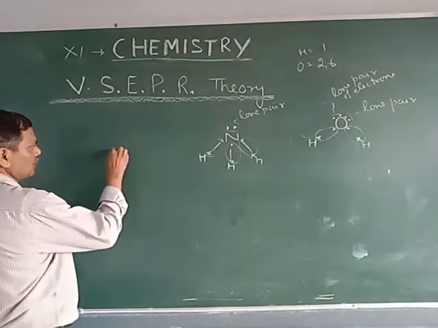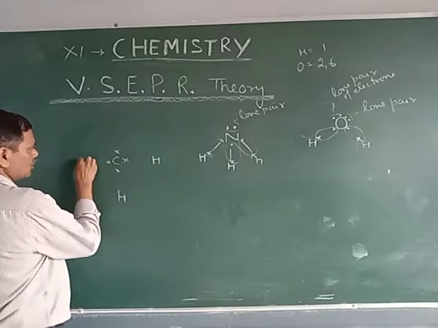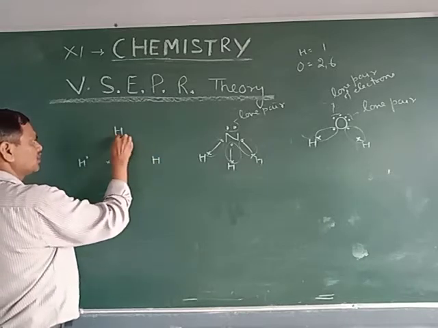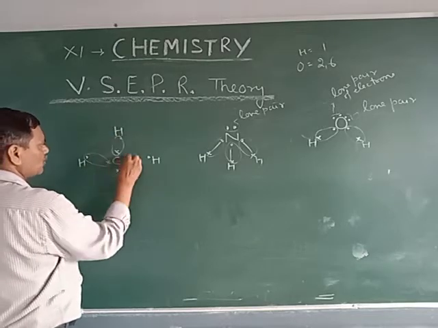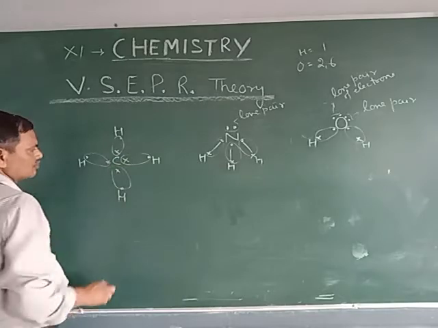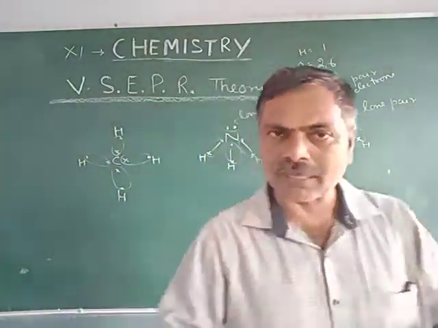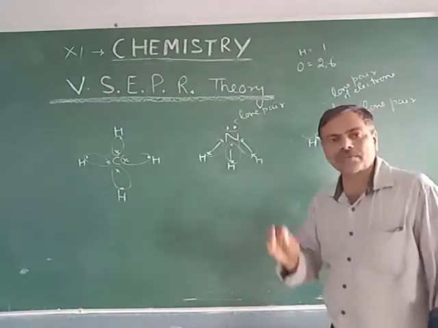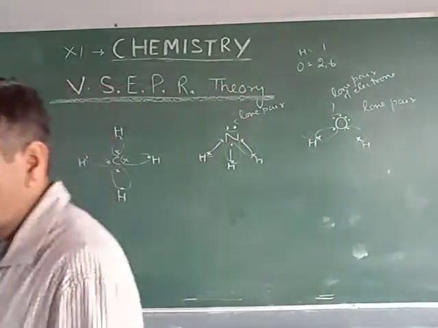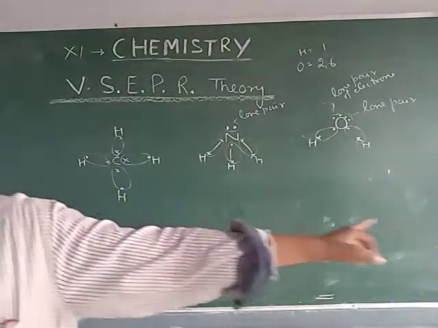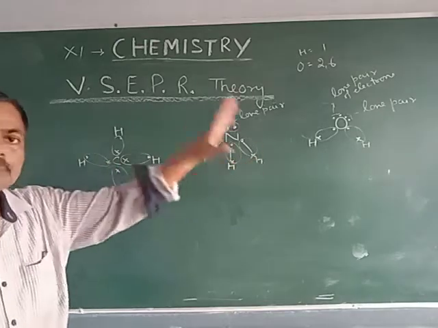In methane, a covalent bond is formed but there is no lone pair of electrons. Ammonia has one lone pair and water has two lone pairs, although their central atoms are sp3 hybridized.